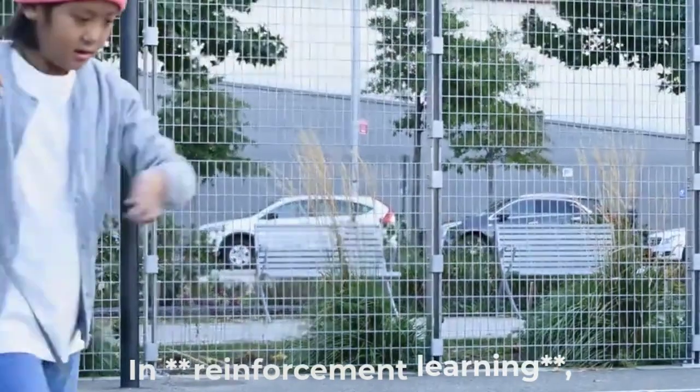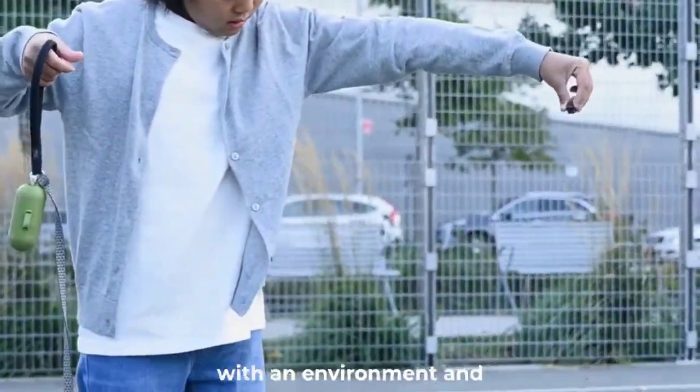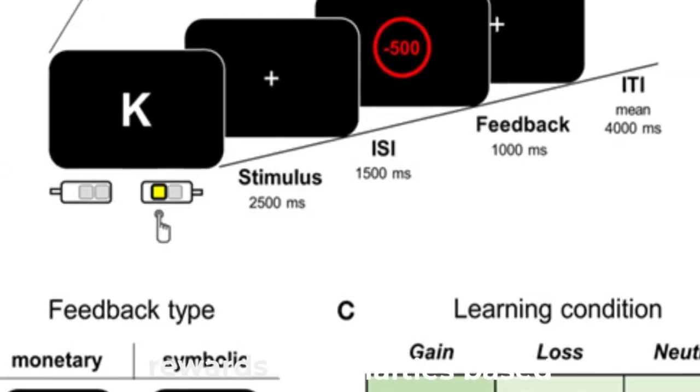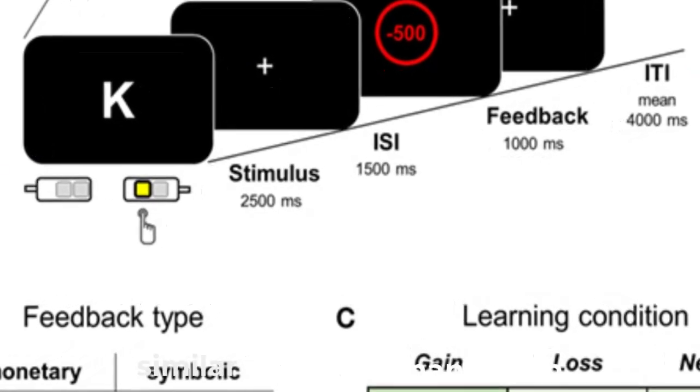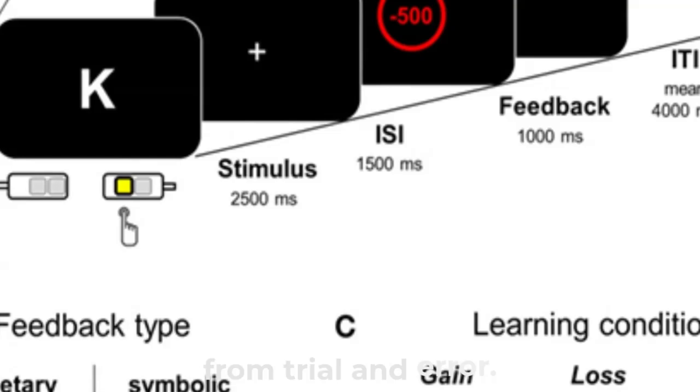In reinforcement learning, the model learns by interacting with an environment and receiving feedback through rewards or penalties based on its actions, similar to how humans learn from trial and error.